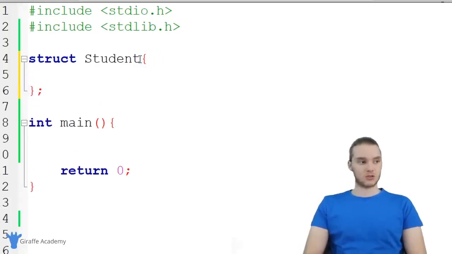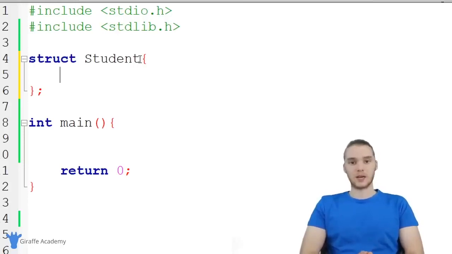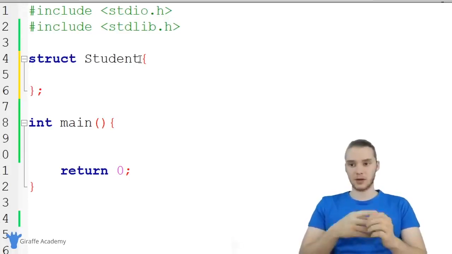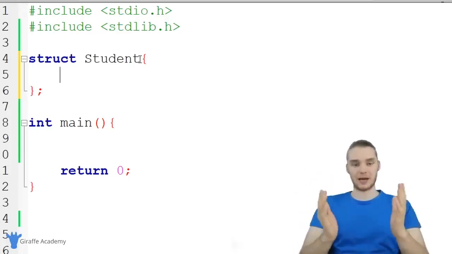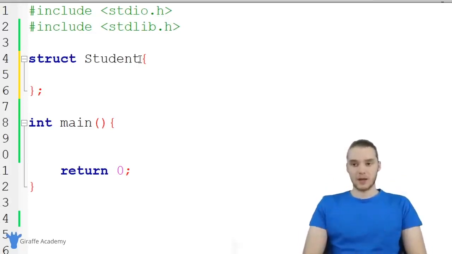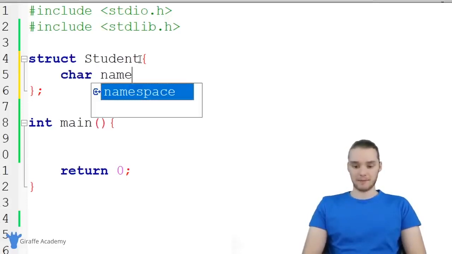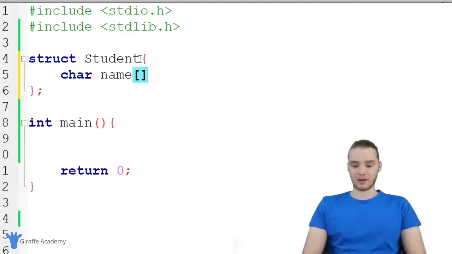Now, inside of this struct, I can start specifying what types of data are going to make up a student in my program. So basically I can define different attributes of a student and place them in here. And this will act as a template, and you'll see how we can use this later. So let's think about different attributes of a student. Well, one thing would be the student's name. So I could say char name and I'm going to make this an array of characters. So this is going to represent the name. And actually, why don't we give this a number? I'm going to say 50. So this string can hold 50 characters maximum.